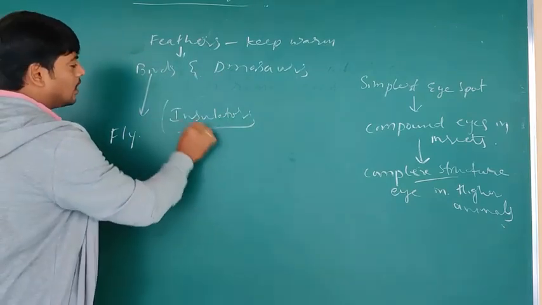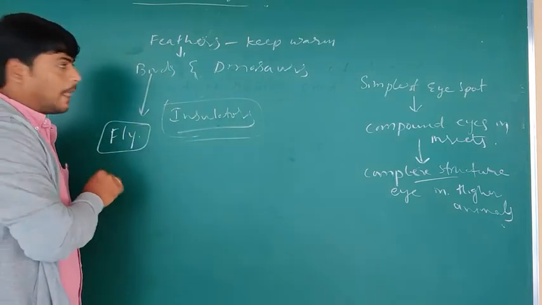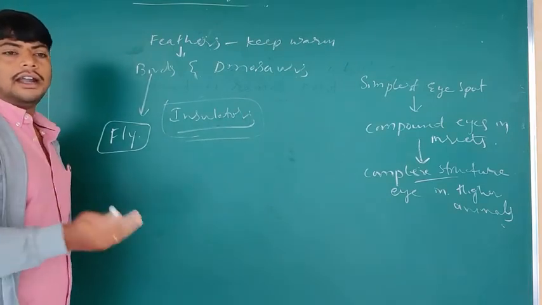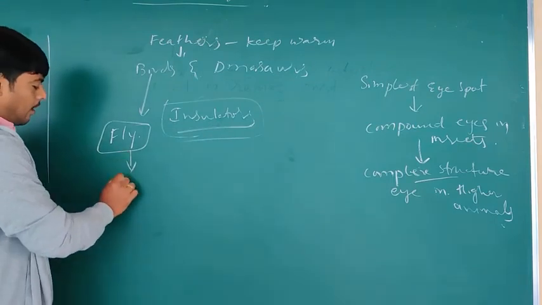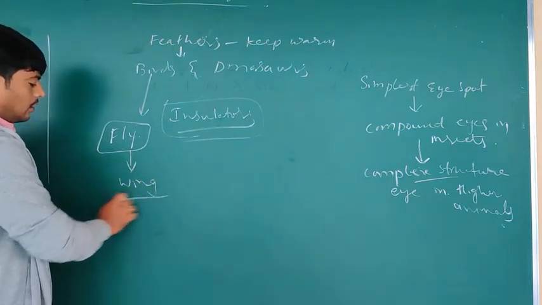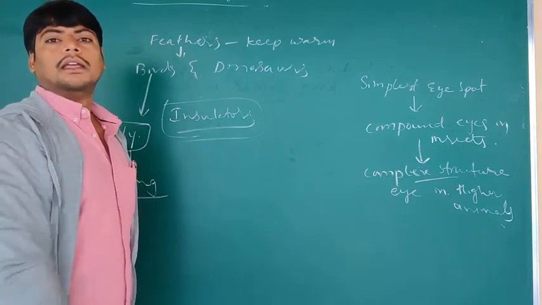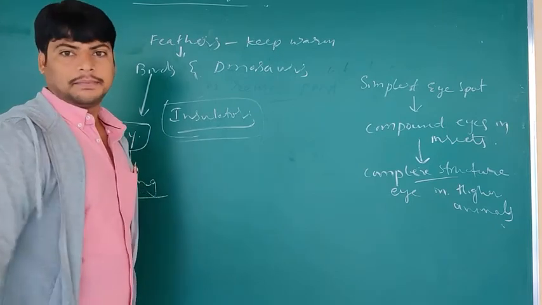Not only for insulation, it is also useful for them to fly. That is also one of the modifications or changes that occurred in the feathers of the birds, and finally these are formed into wings. That is the part where we can see that the development of organisms happens in a step-by-step manner.